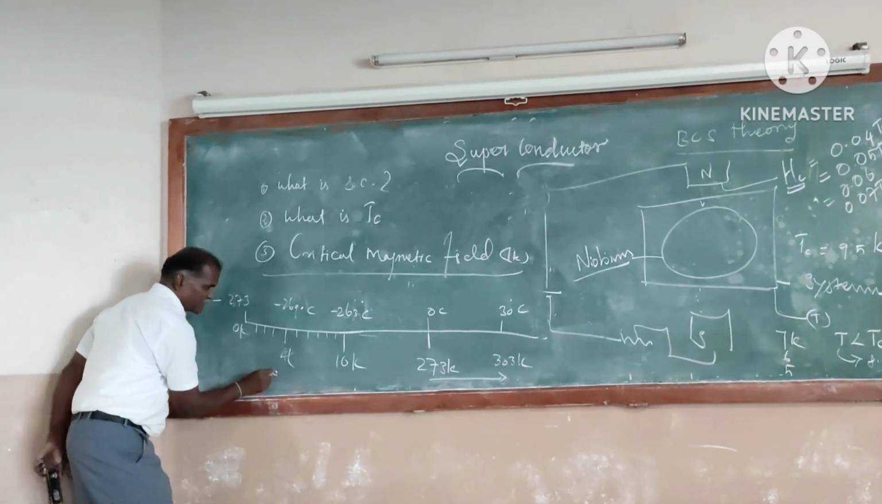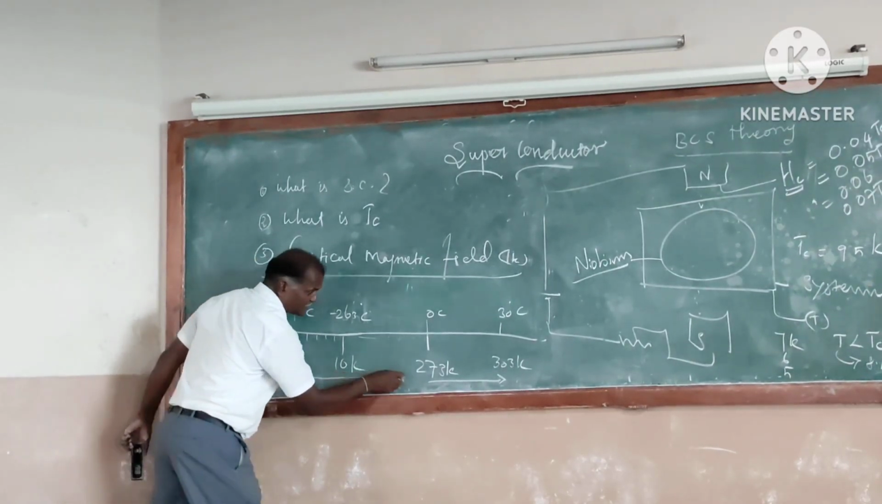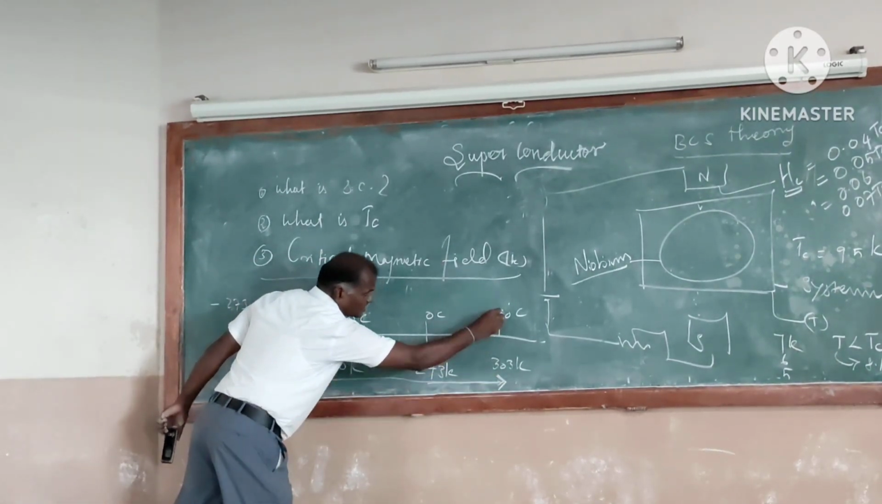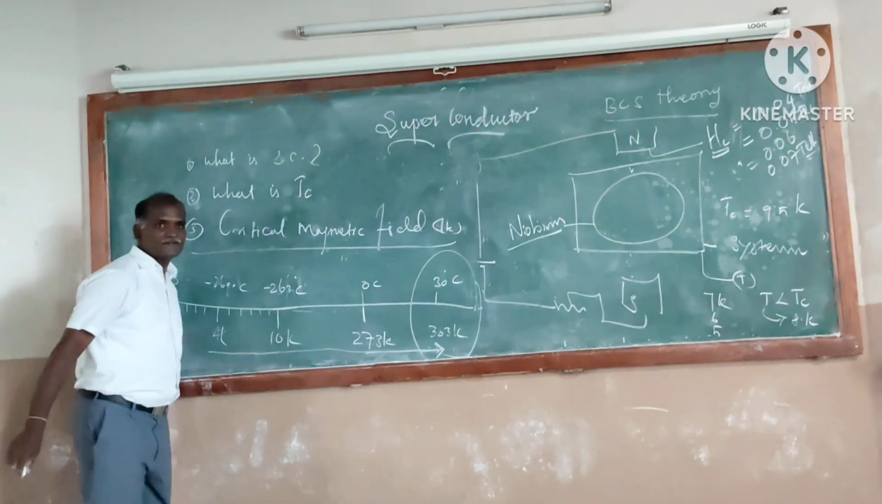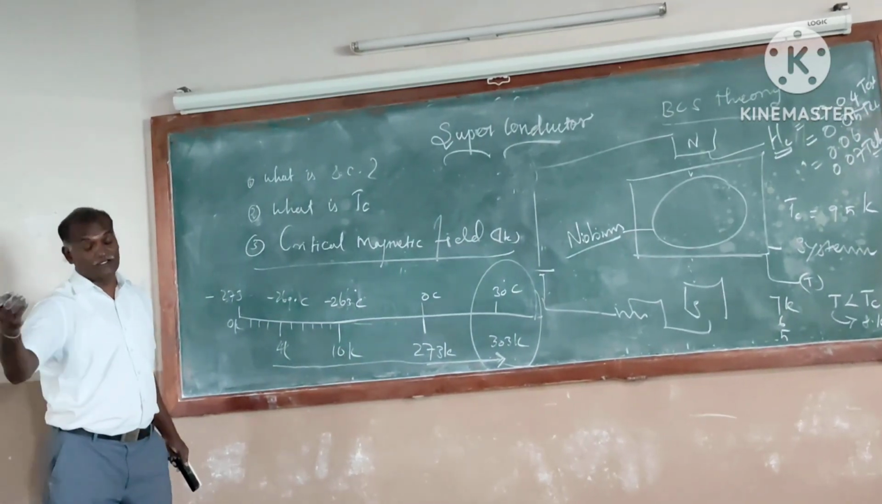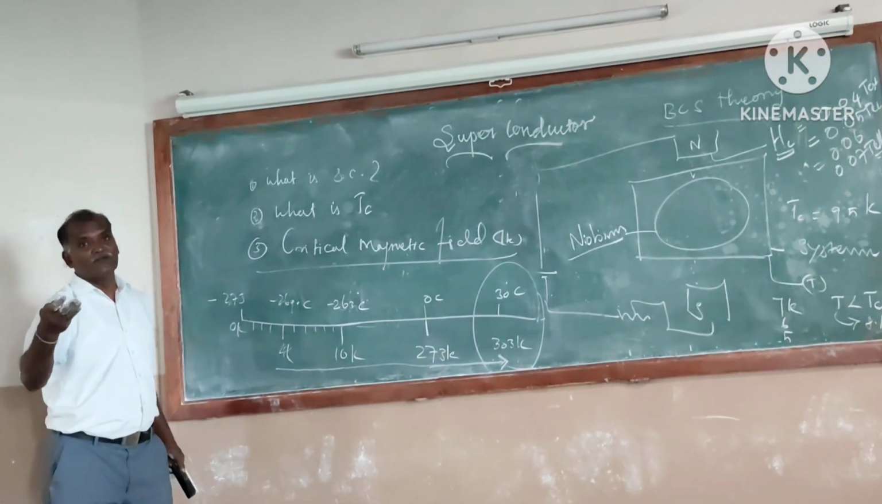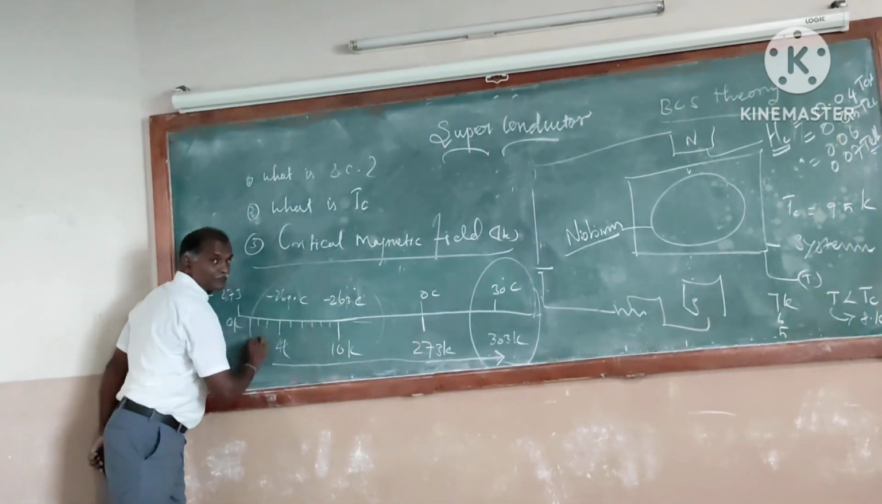So the transition temperatures must rise from lower to higher, and if it comes to around room temperature, it is a great revolution in science. At room temperature we are not getting the superconducting phenomena of a superconductor. We are attaining it only in this range.